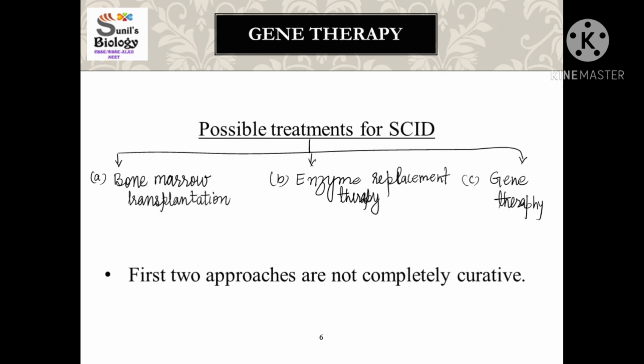But the third treatment we are talking about is gene therapy. If this gene therapy could be done at the level of early embryonic condition, then I assure you that it could be a permanent treatment.